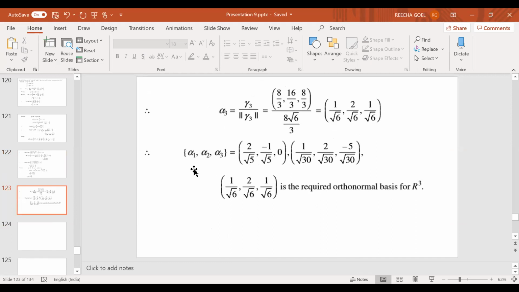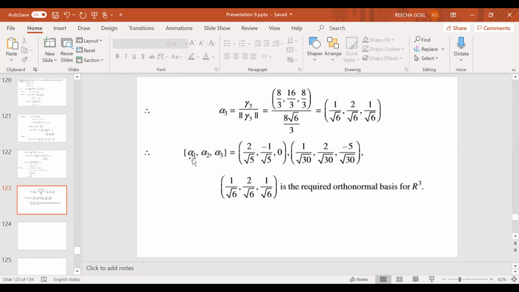So that way you have got these three vectors alpha 1, alpha 2, alpha 3, which are nothing but this, and this. And we have already seen that alpha 1 is orthogonal to alpha 2, alpha 1 is orthogonal to alpha 3, alpha 2 is orthogonal to alpha 3. So alpha 1, alpha 2, alpha 3 form an orthogonal set. And because each vector of this set is of norm 1, it is an orthonormal set.